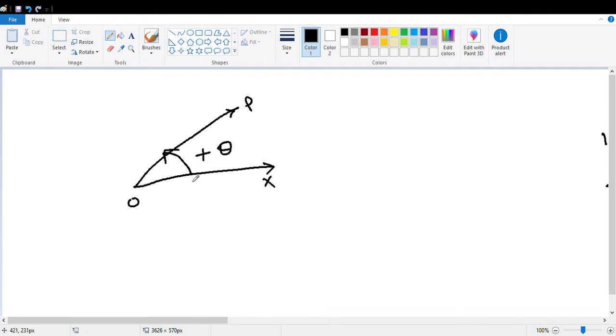That means if you measure the angle in an anti-clockwise direction, that will be a positive angle. Whereas if you measure the angle in a clockwise direction, rotating this way, in that case that will be of negative sign, minus theta.